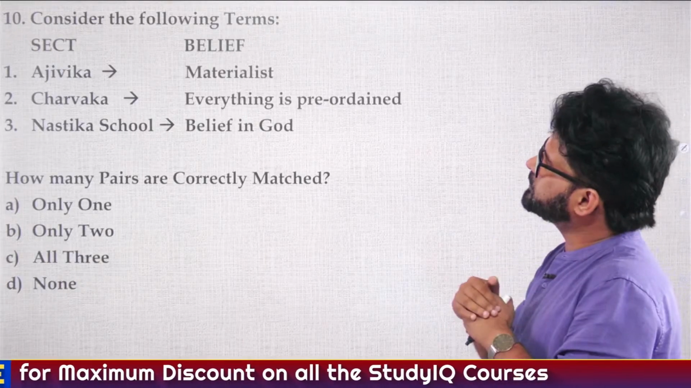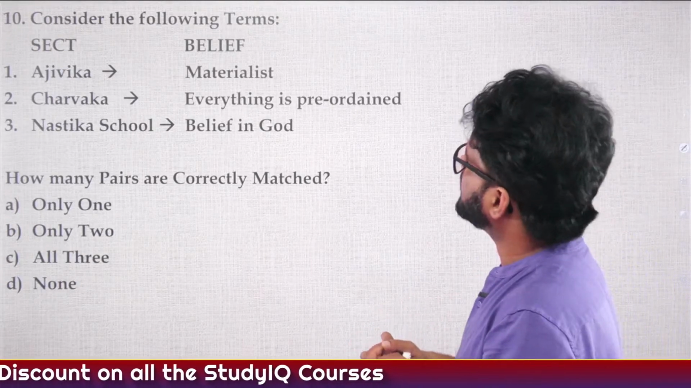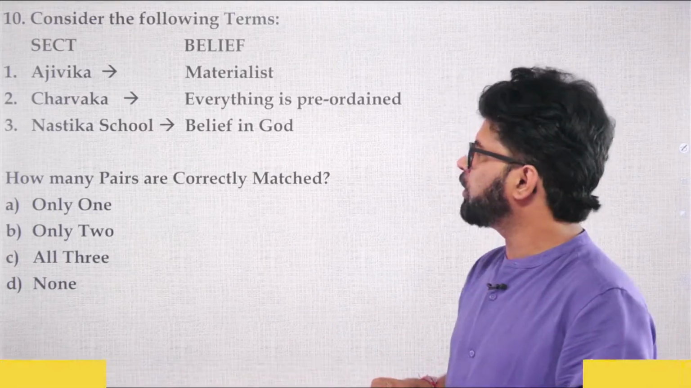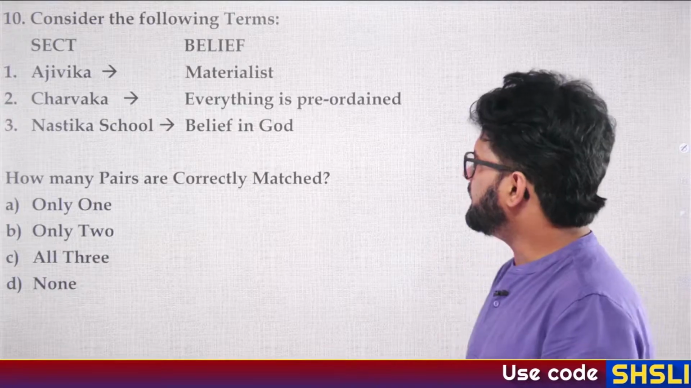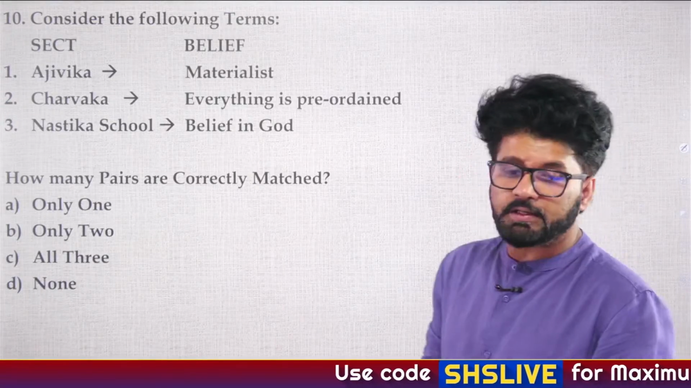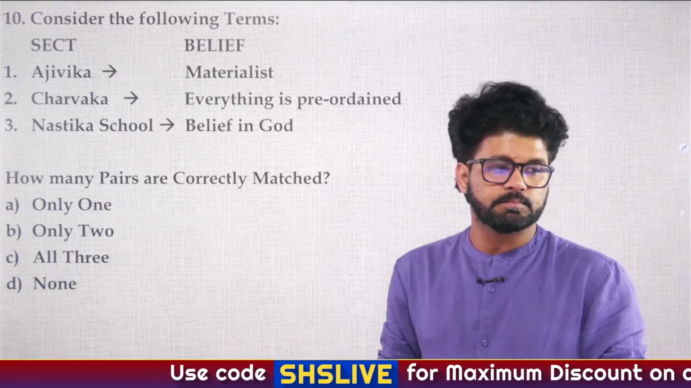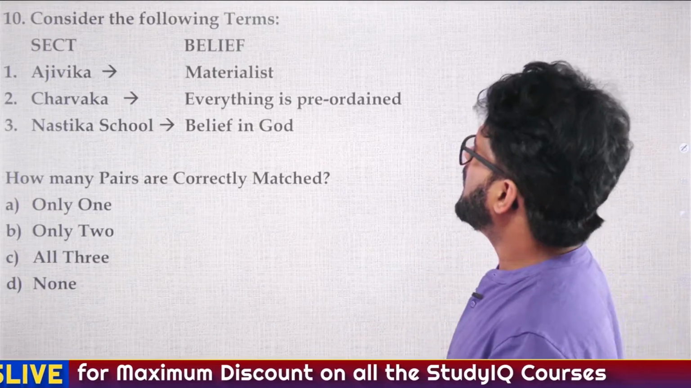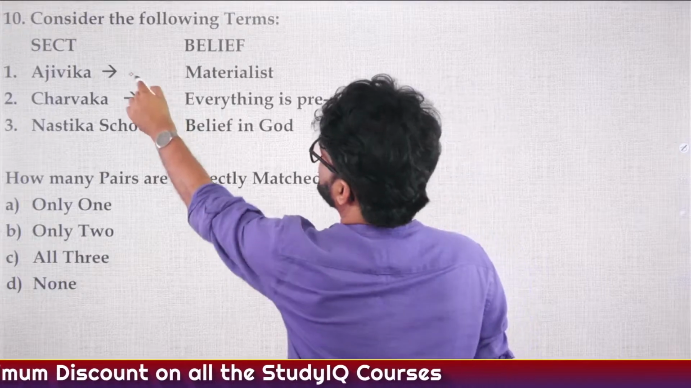Consider the following terms: sect and belief. A, 1. Ajivika, materialist. 2nd, Charvaka, everything is preordained. 3rd, Astika school, believe in God. How many pairs are correctly matched? Only 1, only 2, all 3, D, none. As Umesh is saying, none. Ajivika, they believe everything is preordained.